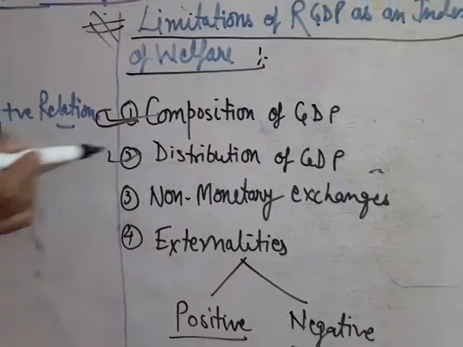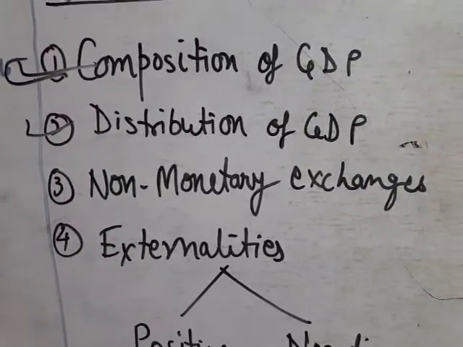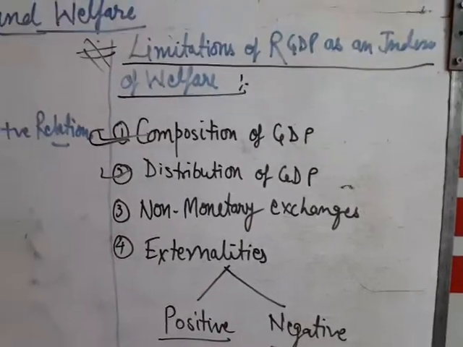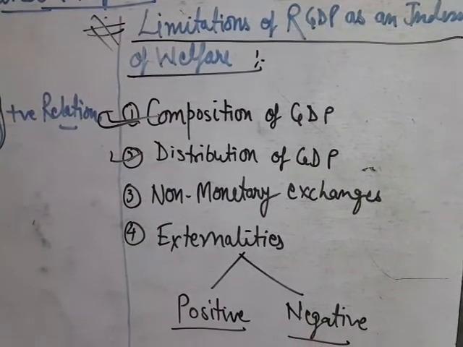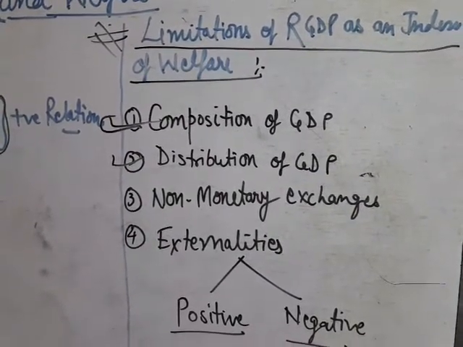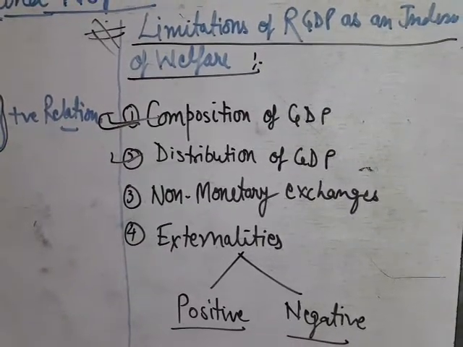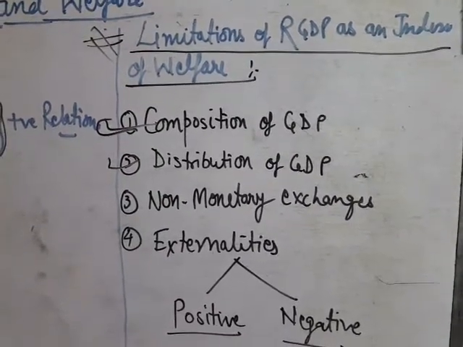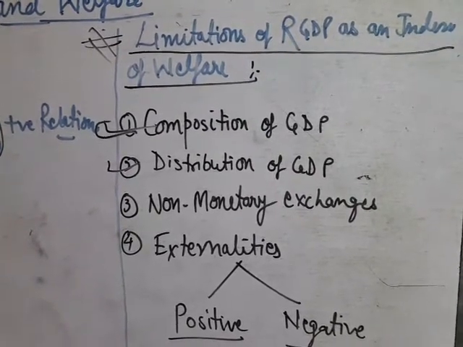Second is distribution of GDP. If the increased GDP is not equally distributed in the country, it will create a gulf between haves and have-nots. On one side the rich become richer and on the other side the poor become poorer. In this condition, the real GDP will not be considered as the index of welfare, because some have the surplus while other poor people struggle.